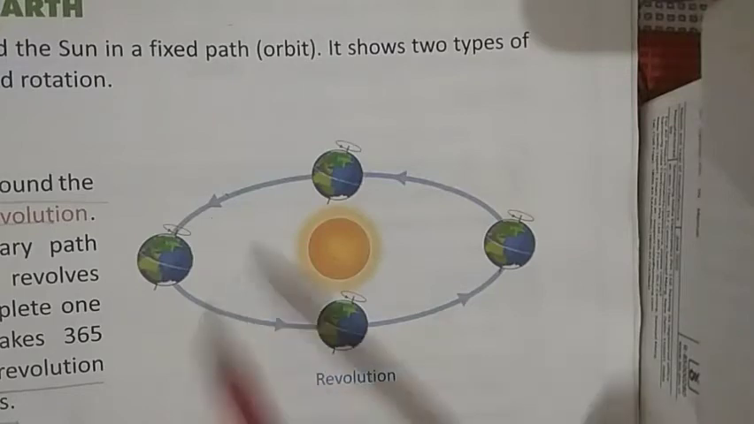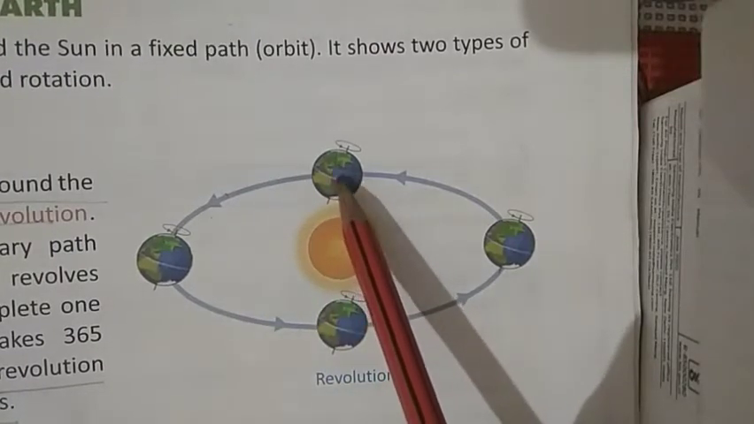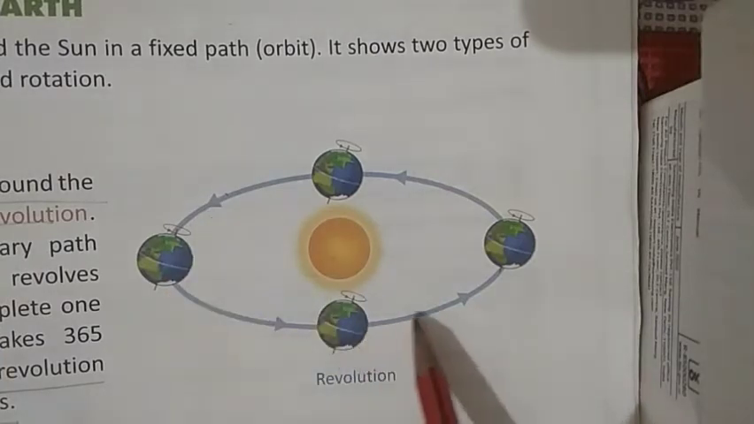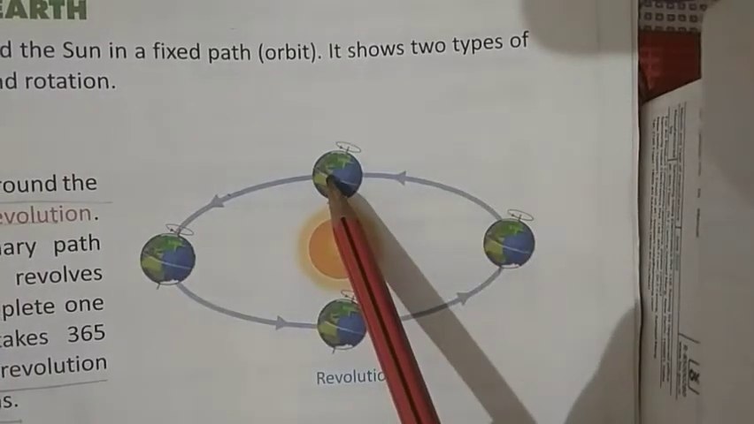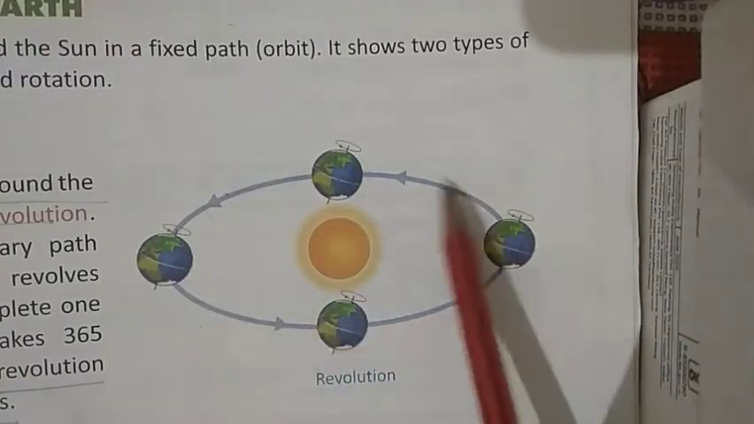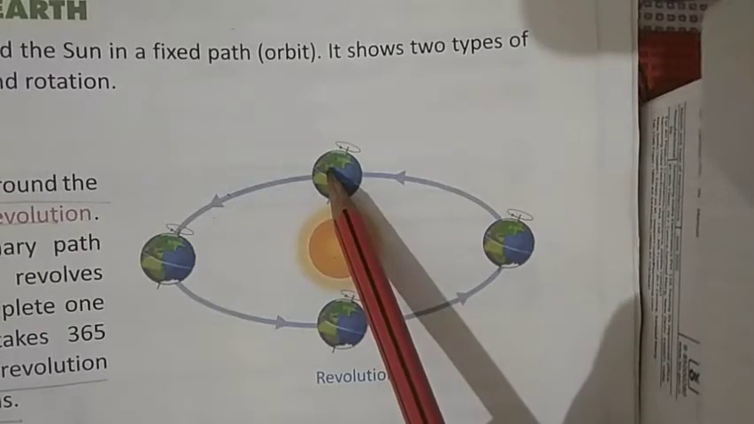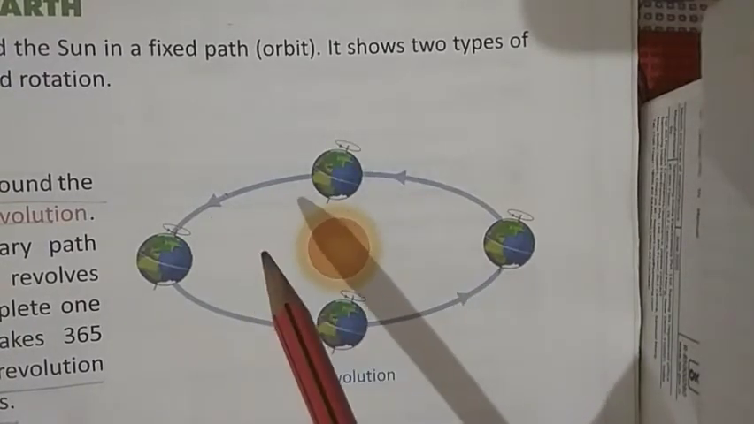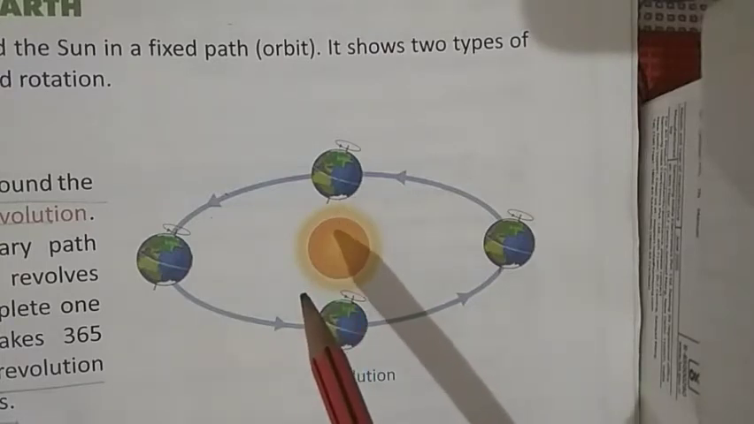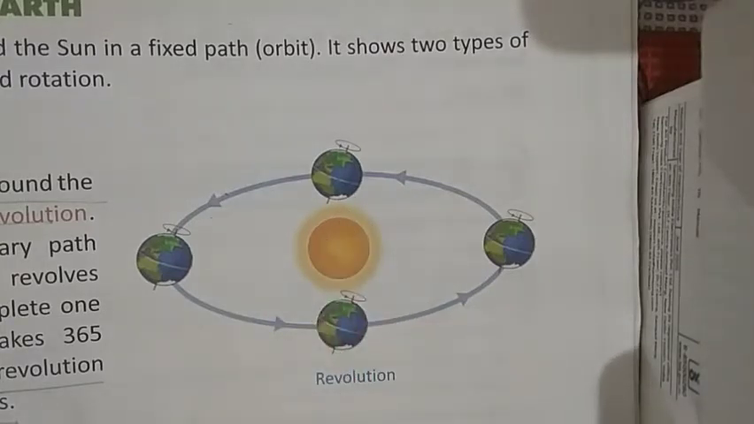Suppose this is the initial position. When earth revolves from its initial position, it completes one round and again comes to its original position. So this is one complete revolution. One complete revolution takes how much time? That is 365 days and 6 hours. And what happens due to revolution? Due to revolution, the seasonal changes occur.